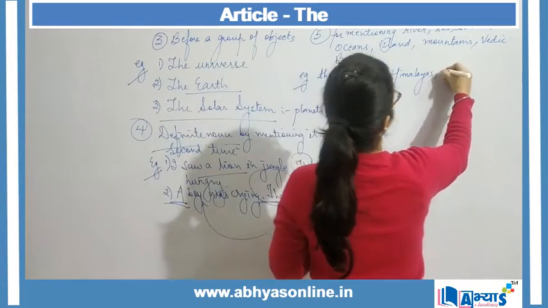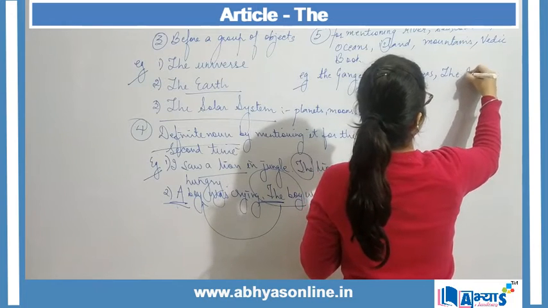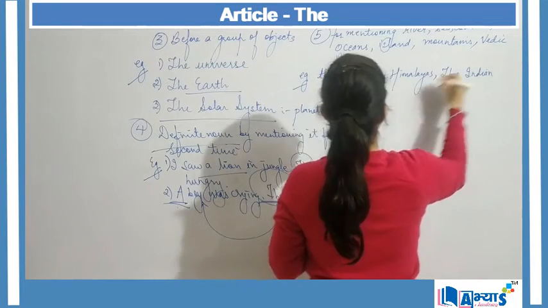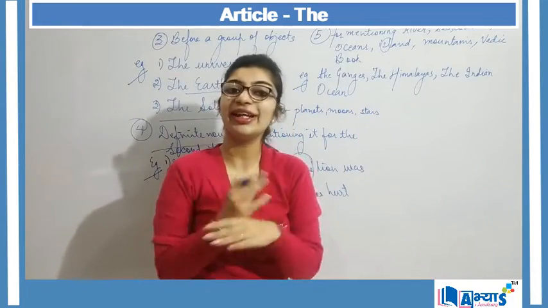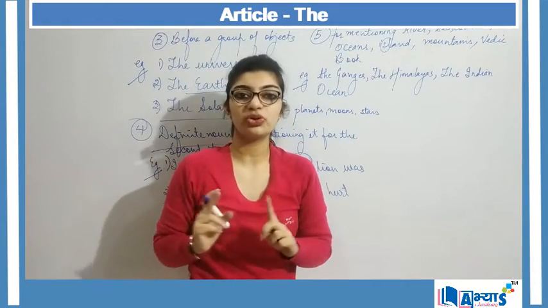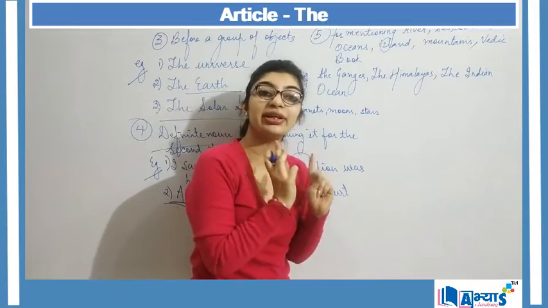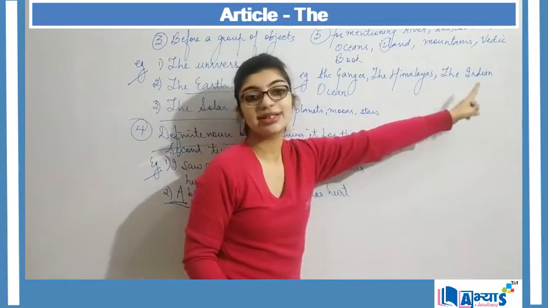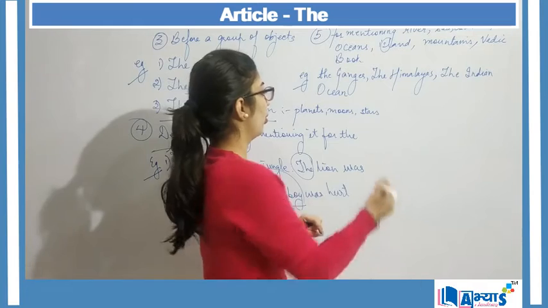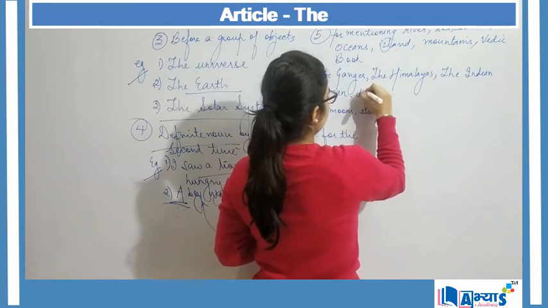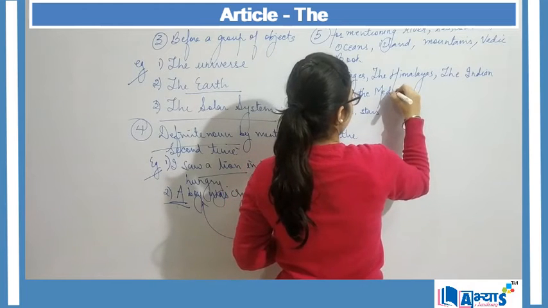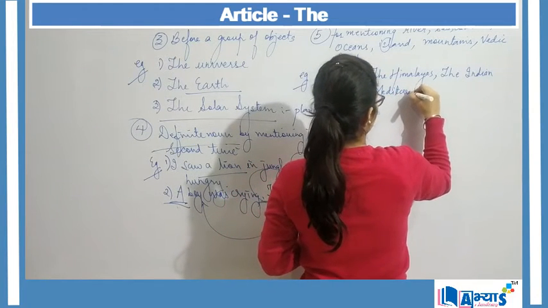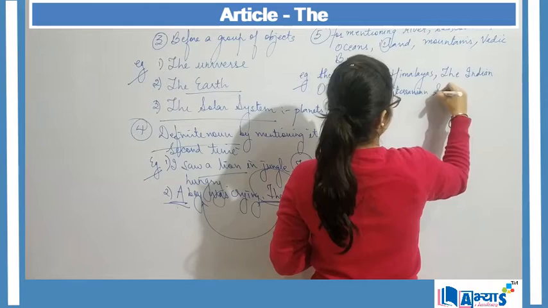Next example can be the Indian Ocean. Now again, it is not any ocean, but out of all the oceans, I am mentioning a particular ocean. So that is the Indian Ocean. Or I can say the Mediterranean Sea.